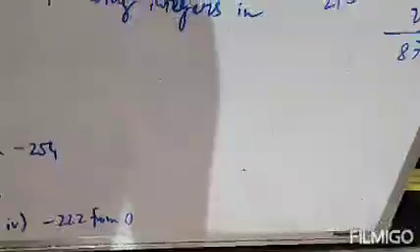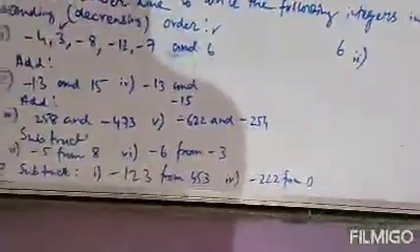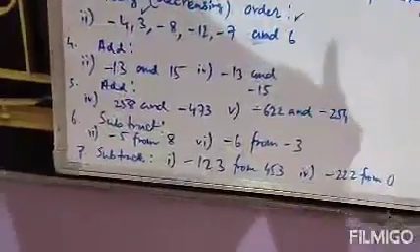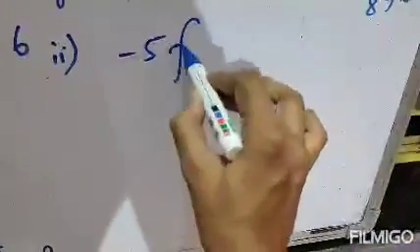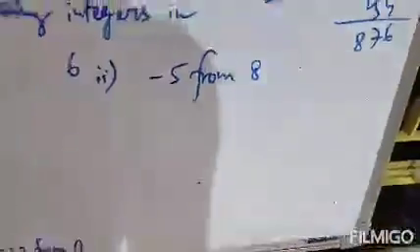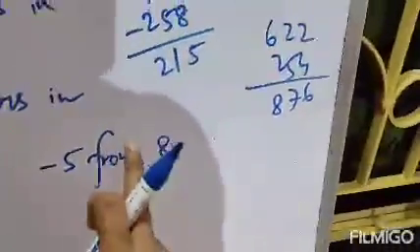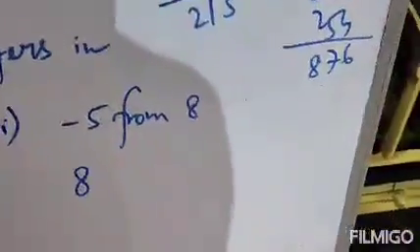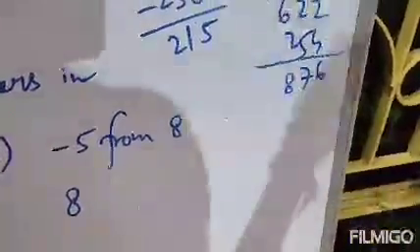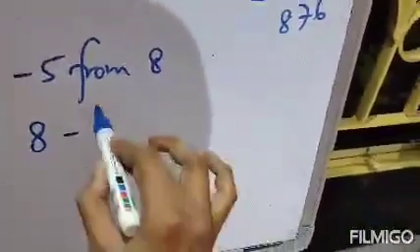Next question, question number 6. Here subtraction is given. So subtract minus 5 from 8. Just listen very carefully. We have to subtract minus 5 from 8. That means 8 will be written first, because we are subtracting minus 5 from 8. That means 8 should be written first, then minus 5.